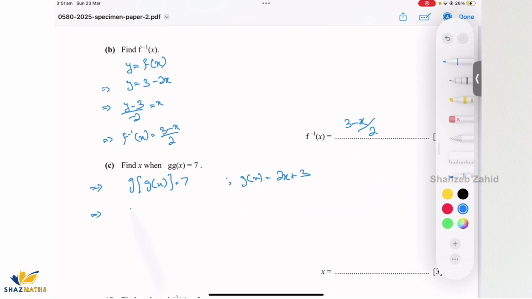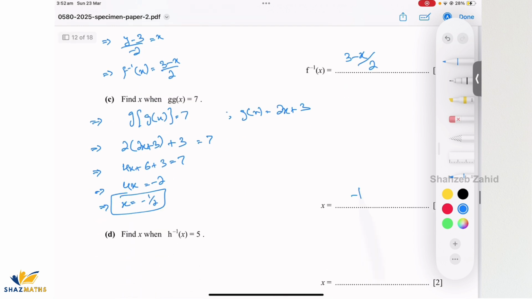Okay, so 2 times 2x plus 3 plus 3, that's g of g of x, and that equals 7. Let's simplify that out. It's going to be 4x plus 6 plus 3 equals 7. So the 9 goes onto the other side, it's going to be minus 2, and the value of x equals minus 2 by 4, which is minus 1 by 2.